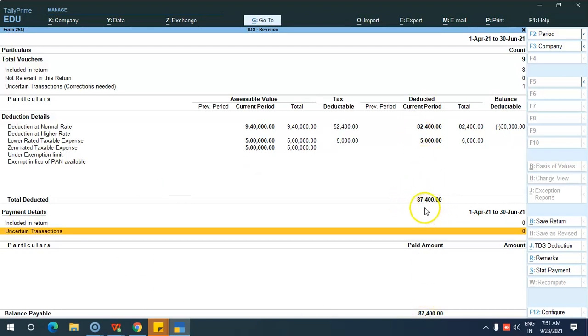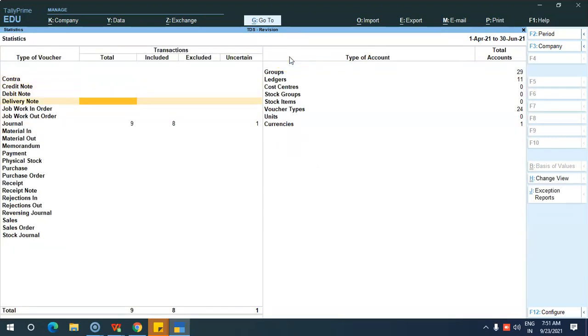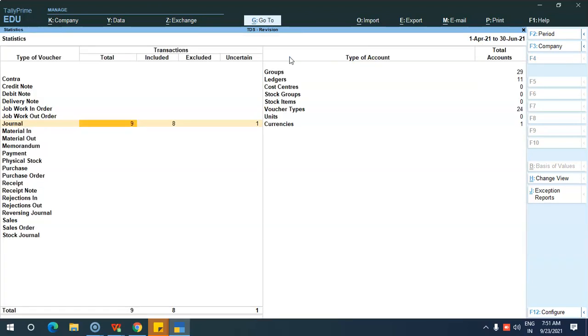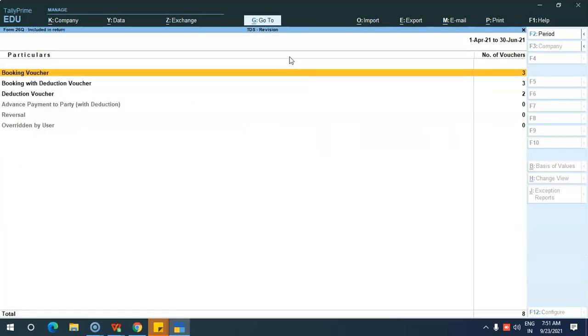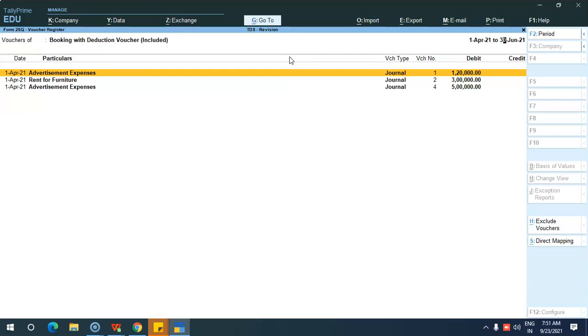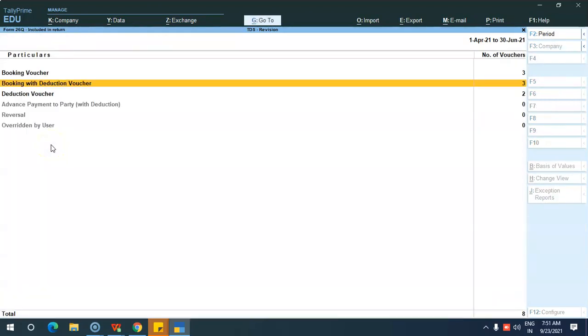This is the total amount payable, deducted in the current period. So this amount has to be paid as TDS. And here you have the total vouchers. Whatever vouchers related to TDS we have done will come over here in the journal. You can see it month wise also. And included in the return, whatever transactions are included in the return, booking vouchers and booking with deduction vouchers, all these vouchers will come over here.